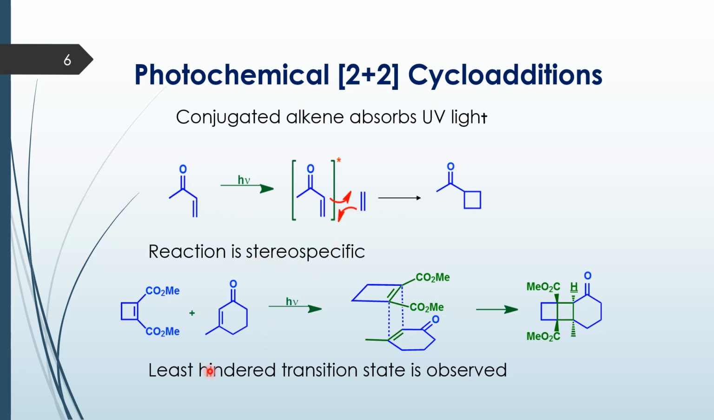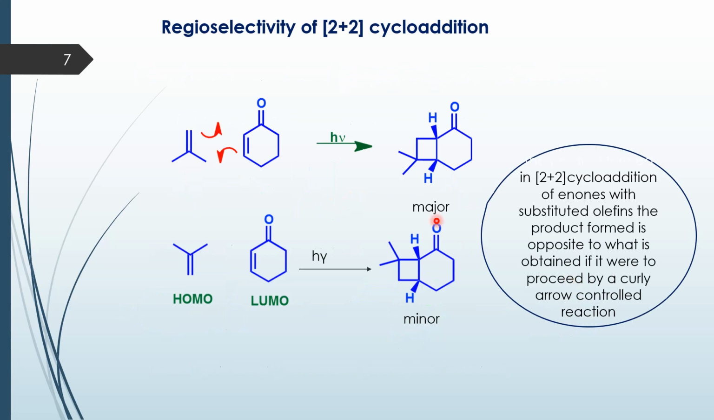The reaction is stereospecific, proceeding in such a way that the least hindered transition state is observed. It undergoes a facial attack like we had seen in the previous module, and the stereochemistry of the olefin is retained in the product. Coming to the regioselectivity, there are two possible regioisomers depending on which end of the olefin is attacking the alpha and the beta carbon of the enone. So if you see here, it is this less substituted carbon which is attacking the alpha carbon. Here it is the more substituted carbon which is attacking the alpha carbon.